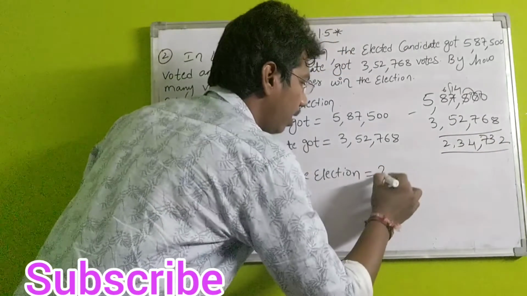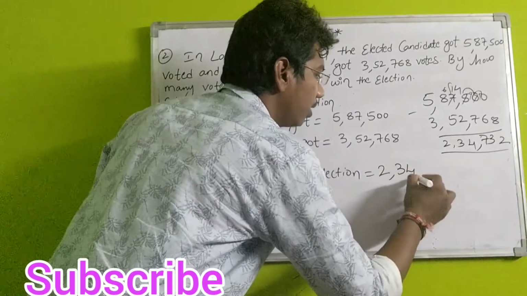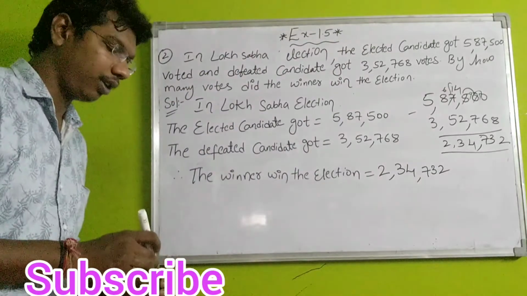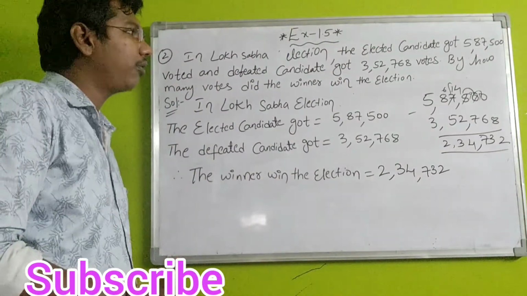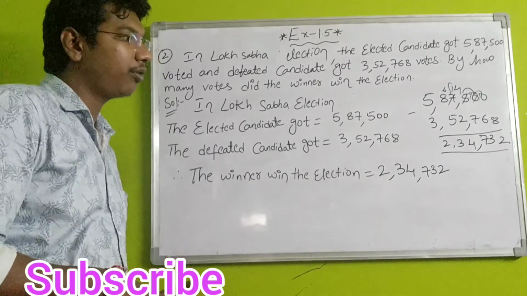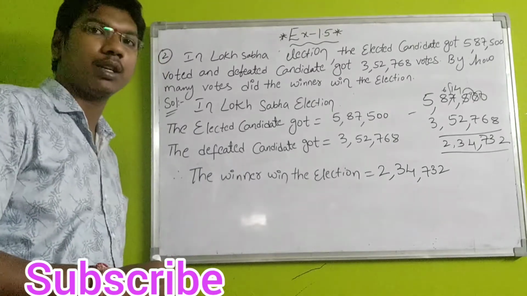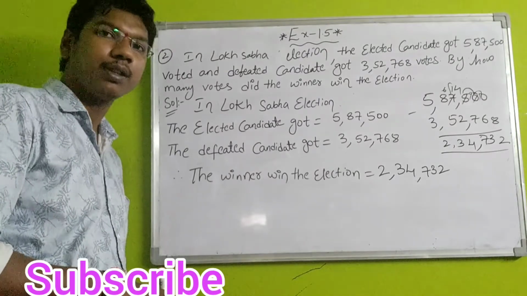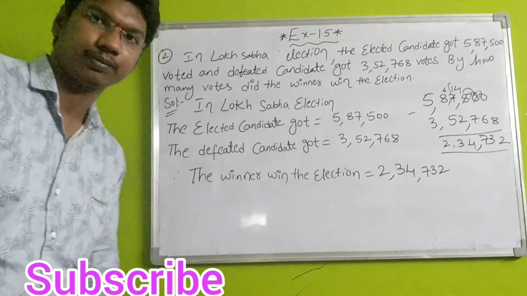Therefore, 2,34,732 votes majority he got. Therefore, the winner won the election by 2,34,732 votes majority. Yes, this is question number 2, students. Let's see question number 3.